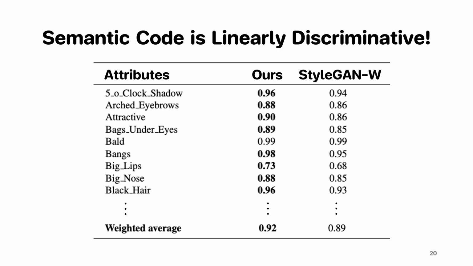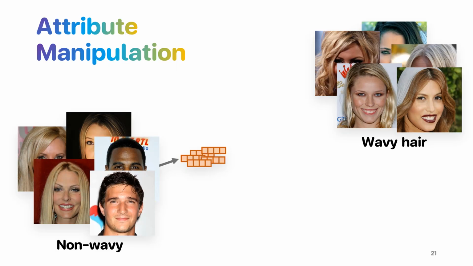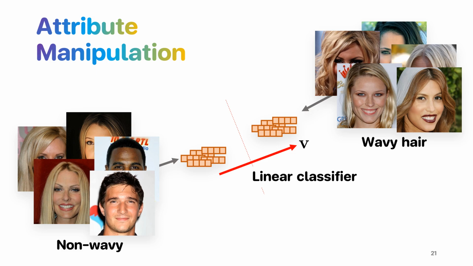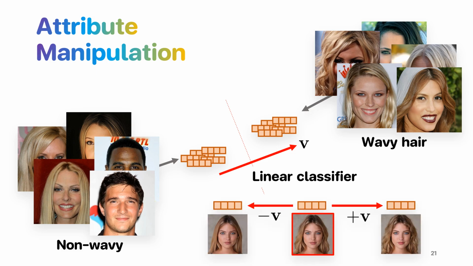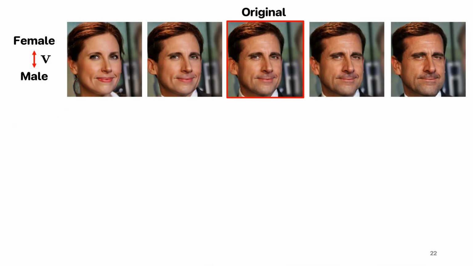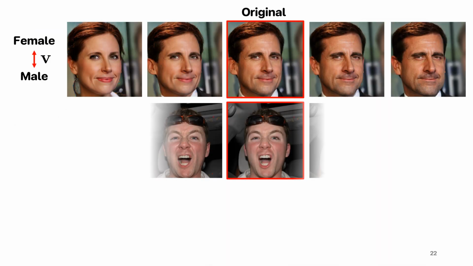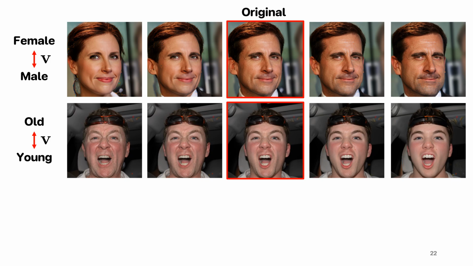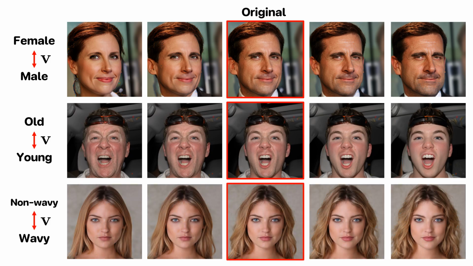Training these classifiers also gives us the weight vectors that correspond to the semantic change in the image. This allows us to easily do image manipulation in the semantic code space. We can add a weight vector V of a classifier predicting wavy hair on any semantic code to make the image look more wavy hair. Given real input images in the middle, we can manipulate different attributes such as gender, age, or hairstyle by simply adding or subtracting from their semantic codes.